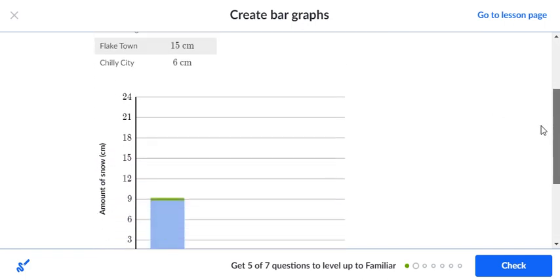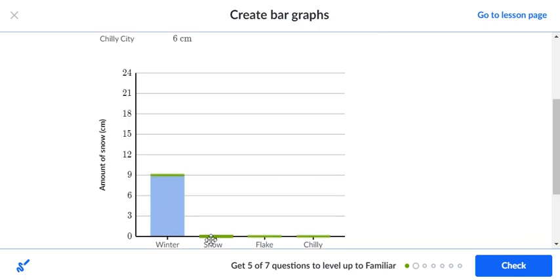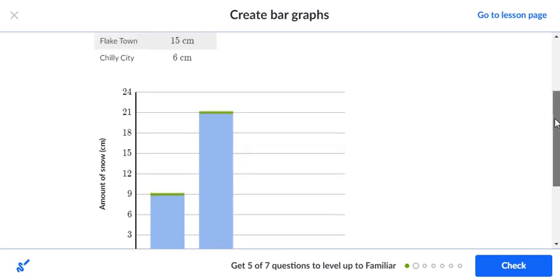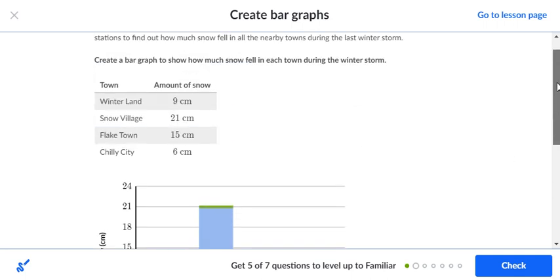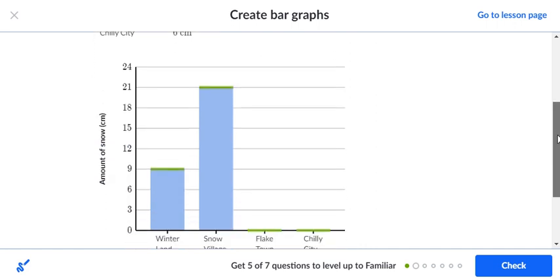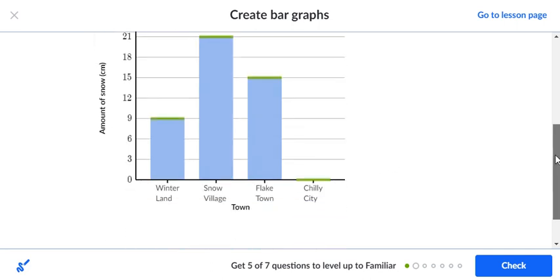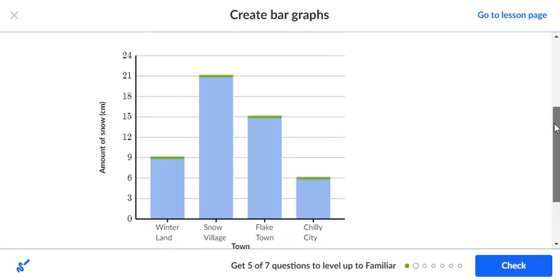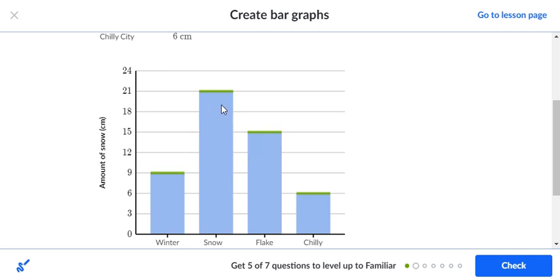Now Snow Village was at 21. So again, we want to drag this bar up to 21, and there's actually a line for the 21 just like a line for the 9. The next one is Flaketown. Now Flaketown, we want to drag this up to 15. There's a line for 15 there. And the last one is Chili City, which was at 6, and there is an actual line for 6. So actually all these have their own line to stop at, which is good.